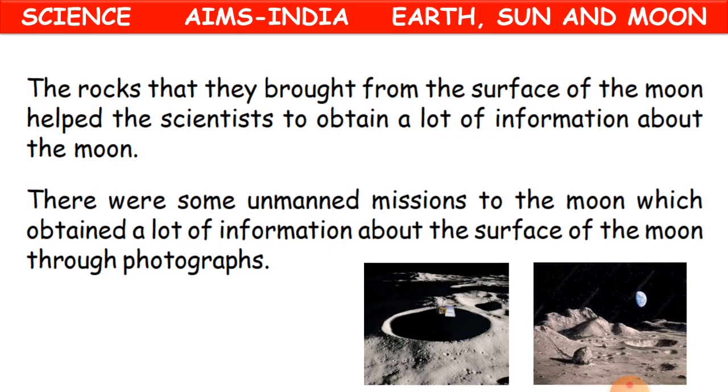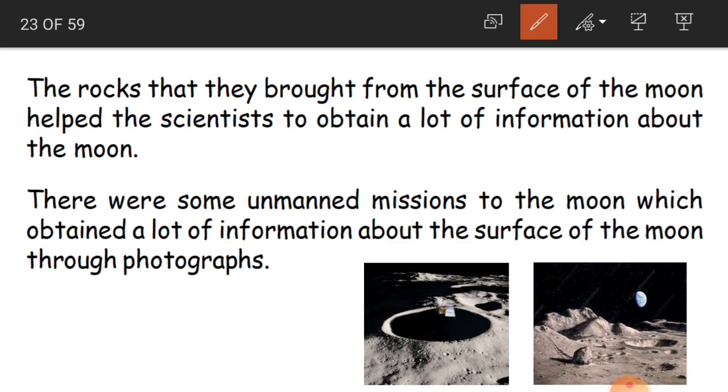And the rocks that they brought from the surface of the moon helped the scientists to obtain a lot of information about the moon. So Neil Armstrong and the other two astronauts brought some rocks. We have learned that there are also rocks and mountains on the surface of the moon. See here in the picture, these are the mountains, these are the craters.